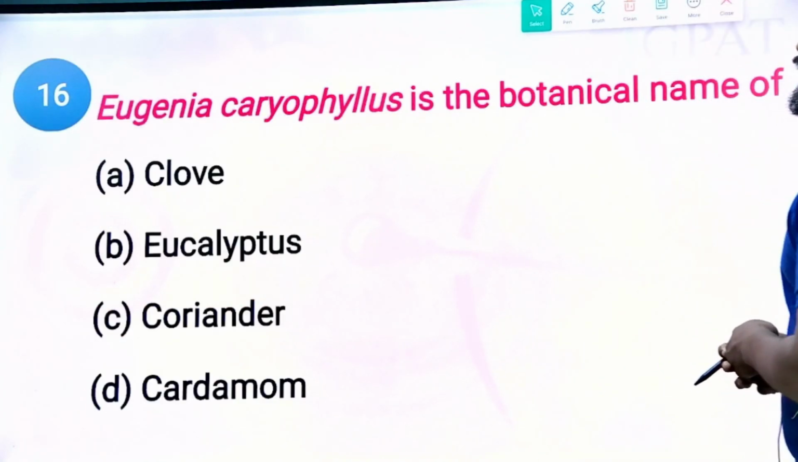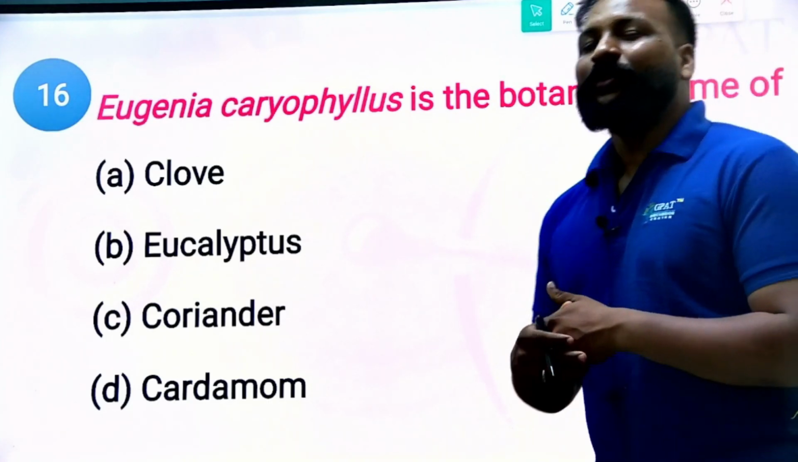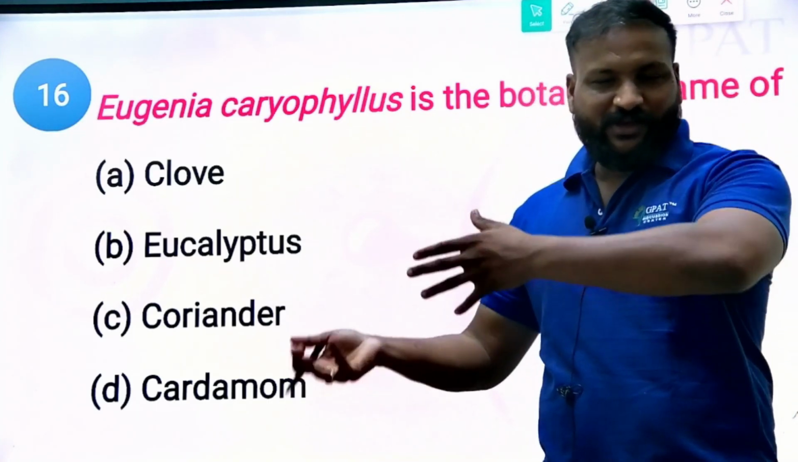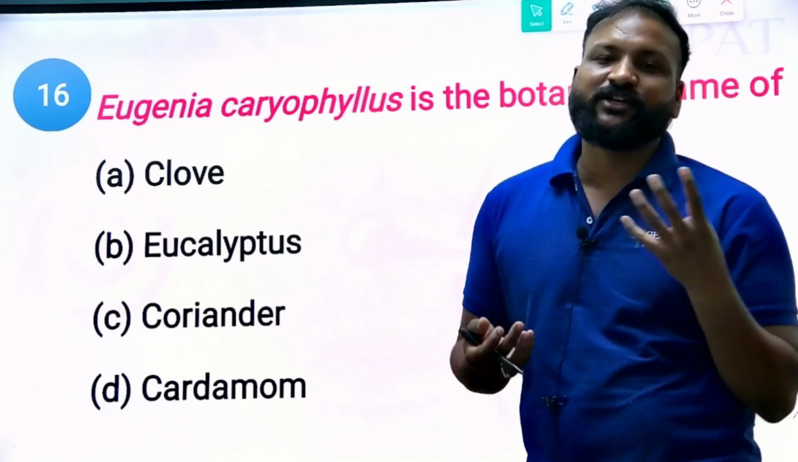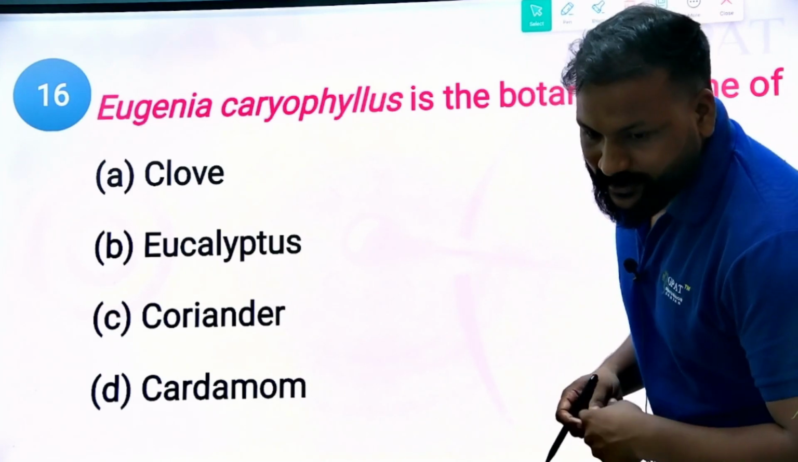Next question. Eugenia caryophyllus is the botanical name of... So what is a botanical name? Now Eugenia belongs to which chemical constituents? Just now we had chemicals. That's how the questions will be changing from one form to another form. Okay, fine. So let us see.